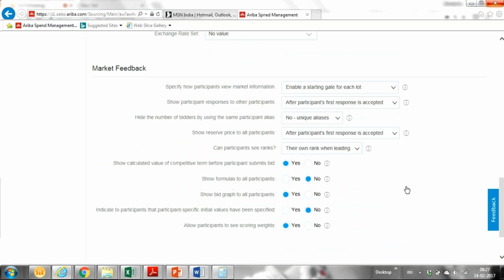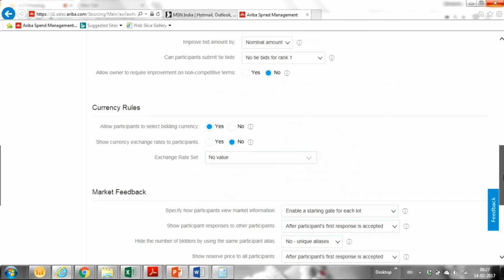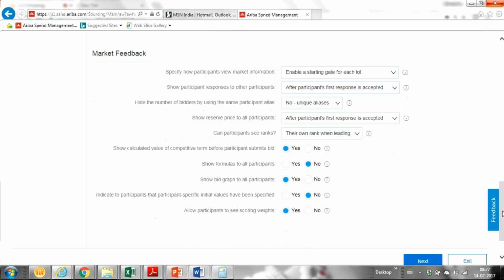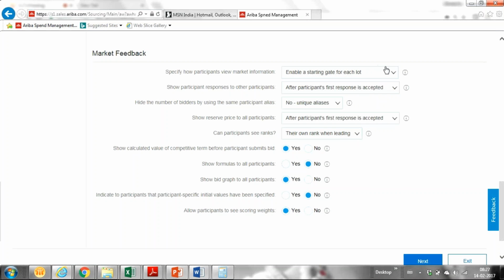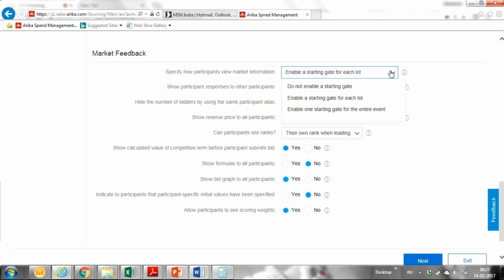So this is market feedback. From RFP, we can see in auction we have so much market feedback. I mean, bidding rules and market feedback for RFP and auction are totally different. For RFP and RFI might be the same, but auction is different. So let's go through this. Specify how participants view the market information. Again, the same: enable the starting gate, do not enable the starting gate, or enable the starting gate with a gate for the entire event or lot-wise.